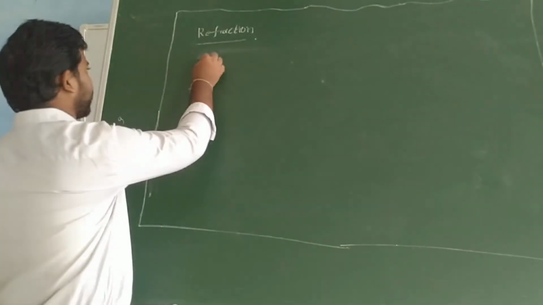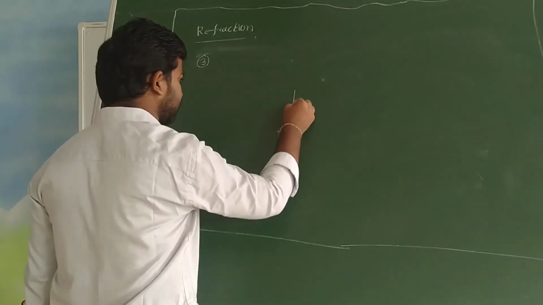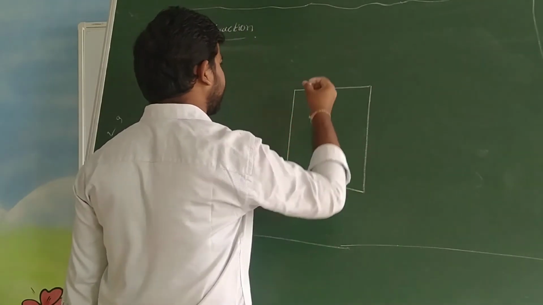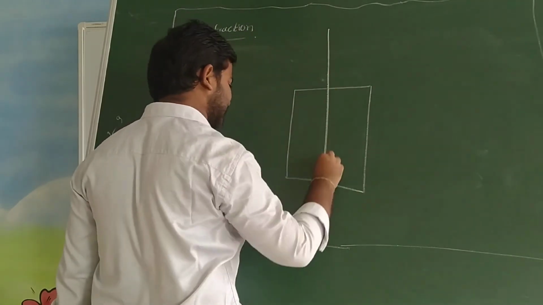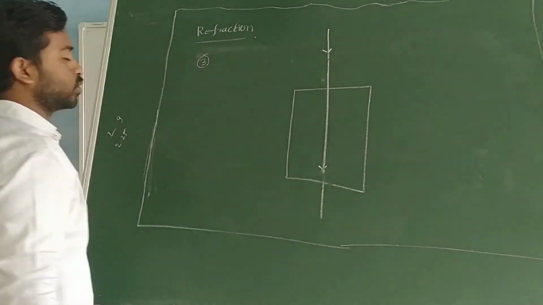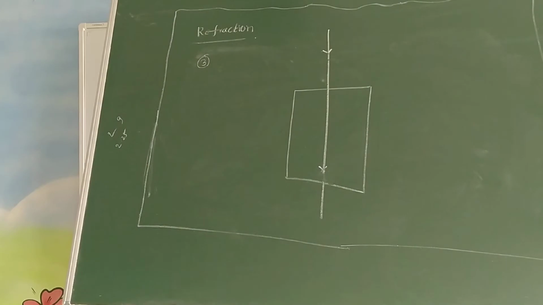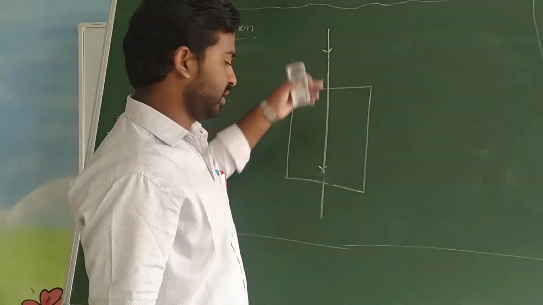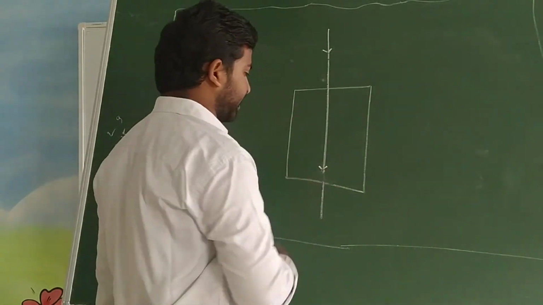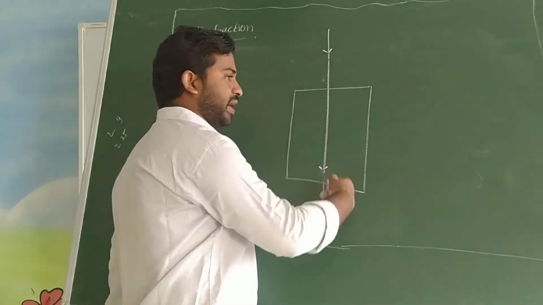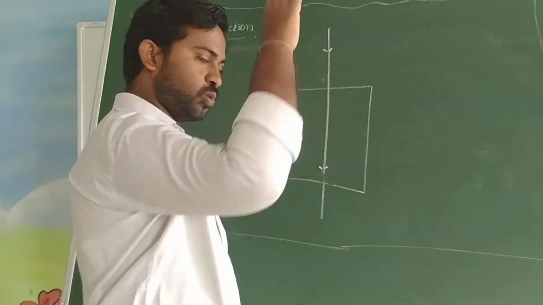So the third one. When a light ray is incident normally on the glass slab, then the light ray does not bend to any side, it just goes straight. There is no bending of the light ray, so the refracted light ray also goes straight.